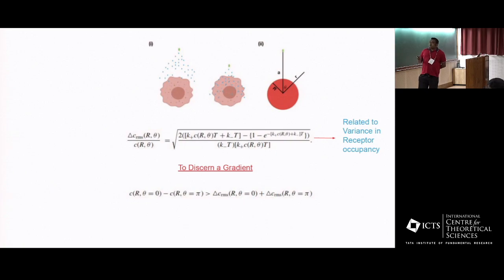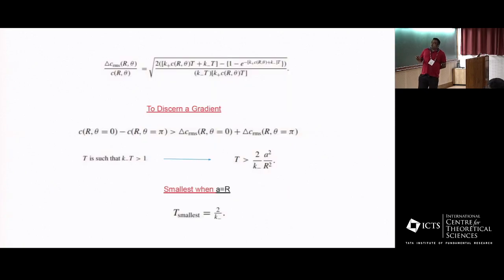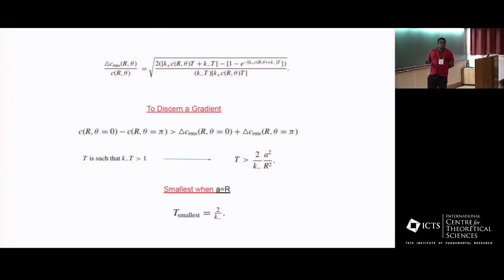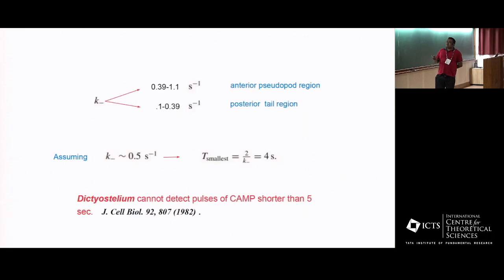Now with that, if you do a little bit more simplification, you get this particular equation, that the time of measurement should at least be greater than this factor in order for the Dictyostelium to basically detect the signal. And the smallest value this takes is when A is equal to R. Then this is the equation that you get for T smallest. As far as these rate constants go, these have been measured.